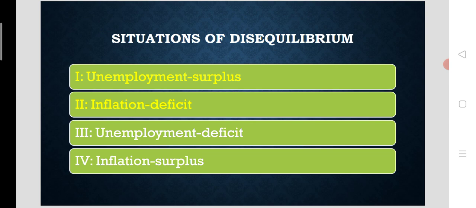So the first two cases will be removed through a similar kind of policy. Unemployment surplus will be controlled through expansionary fiscal and monetary policy. Inflation deficit will be removed through contractionary fiscal and monetary policy. So the assignment problem really arises for the third and fourth cases of unemployment deficit and inflation surplus.